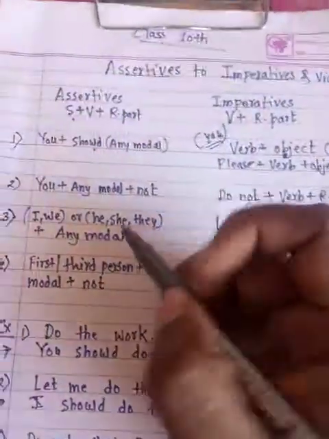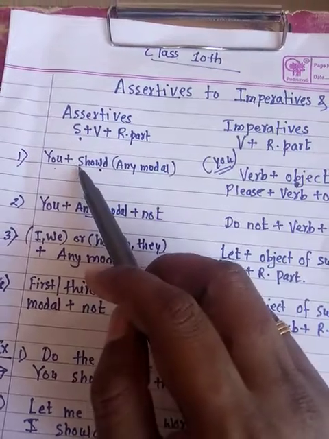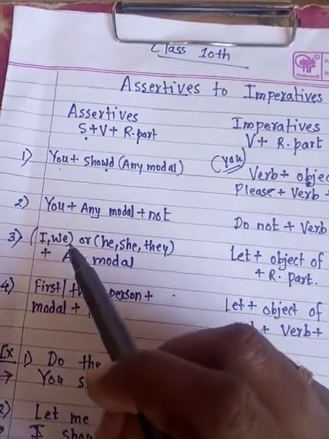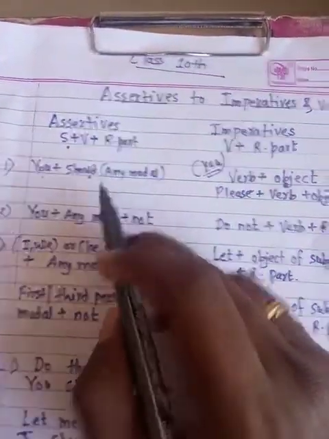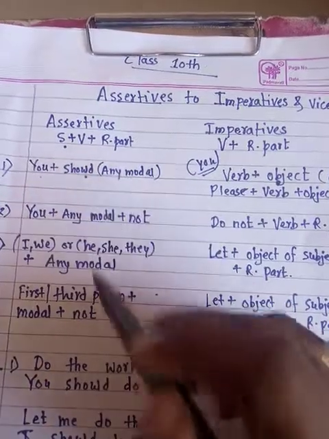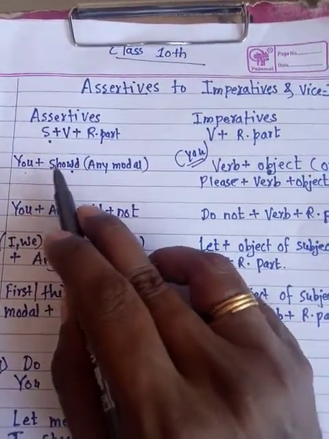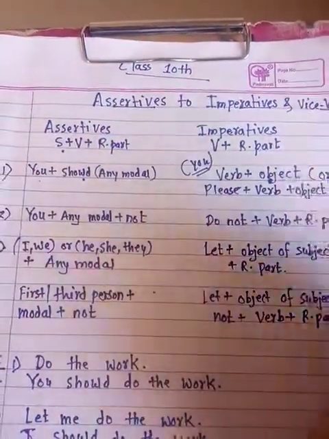So students, I'll take a quick recap. There will be two types of structures within assertives, with you in second person, and with first person and third person. There will be two structures included in both the main two types. One is a positive sentence, means you should, and second is you should not, and at that time you have to convert it into imperative.